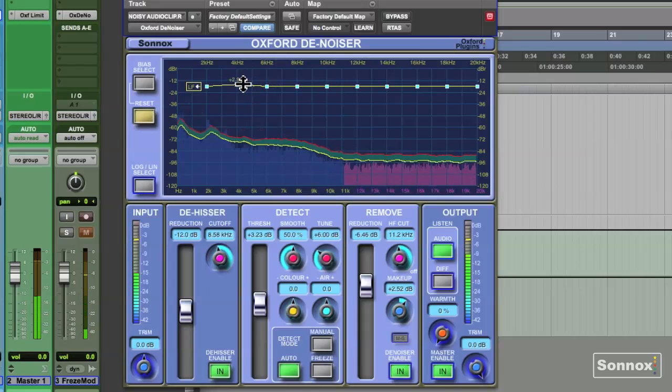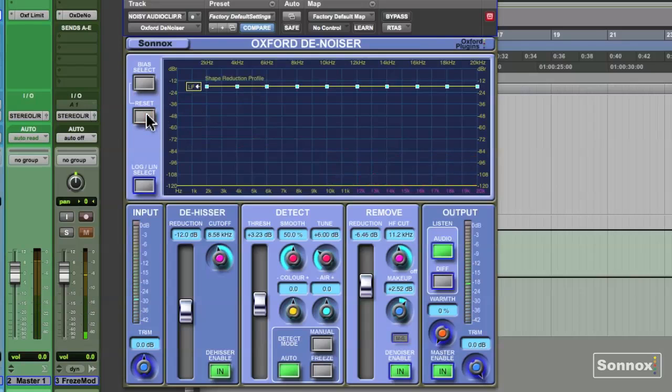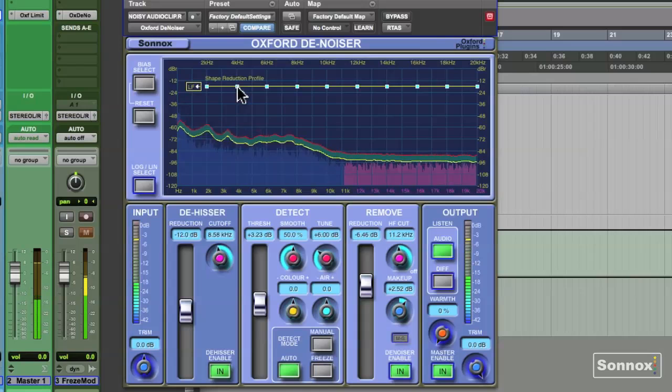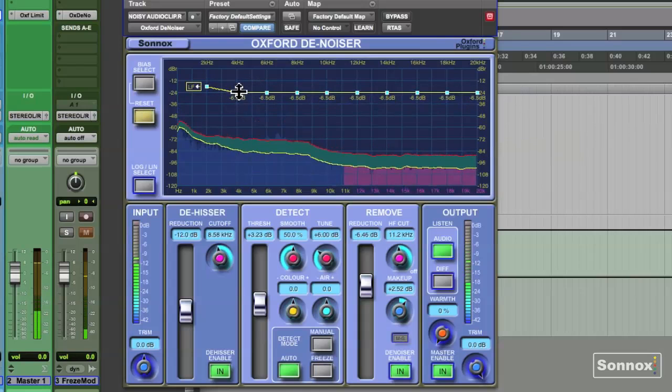You can raise or lower the handles at the individual frequency bands. You can also right-click and drag a handle, and all the handles above that will move.